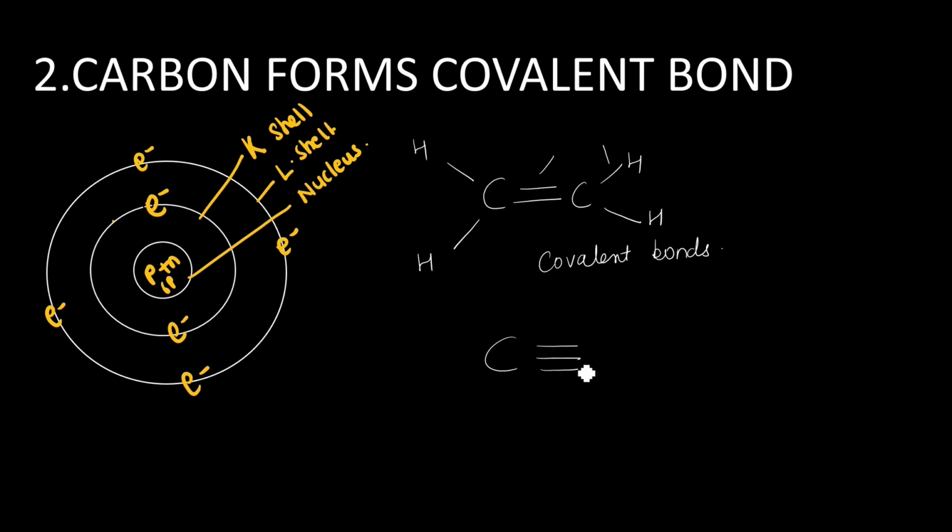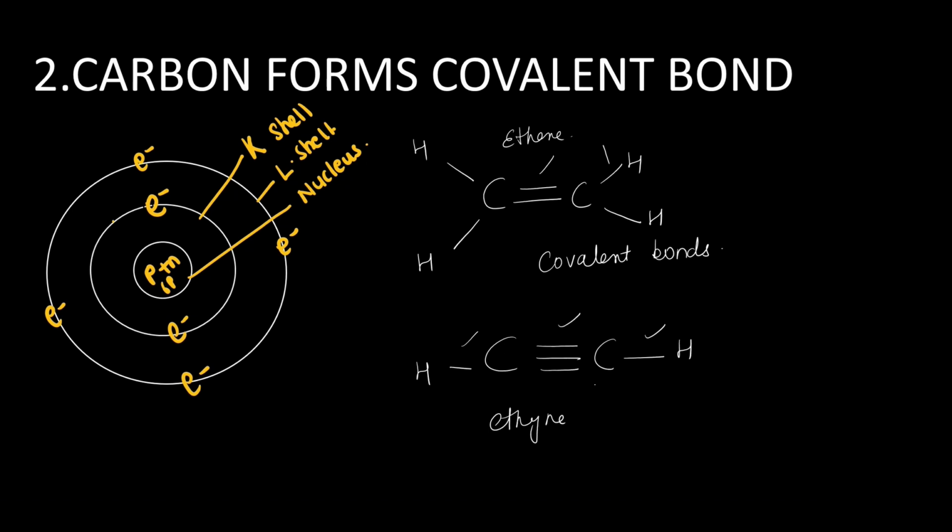In a triple bond also, like in ethyne, ethyne contains a CC triple bond and CH single bonds. So all these bonds are covalent bonds. In ethene also, the double bond and single bonds are all covalent bonds. All these bonds are formed by sharing of electrons and they are very strong bonds. So this is one of the important properties of carbon, to form covalent bonds, and these bonds are very strong.